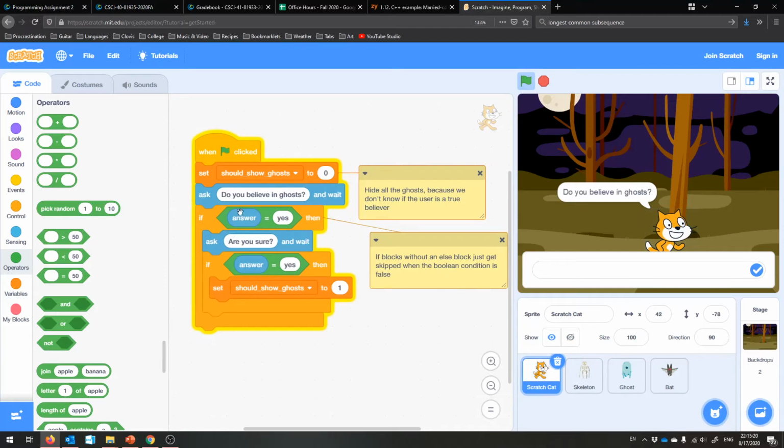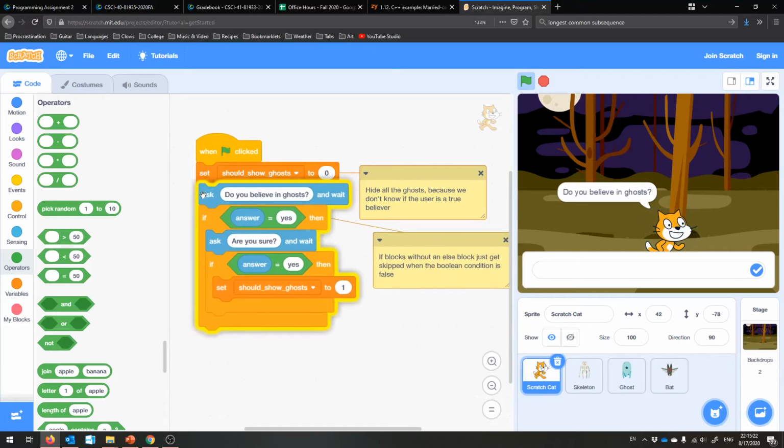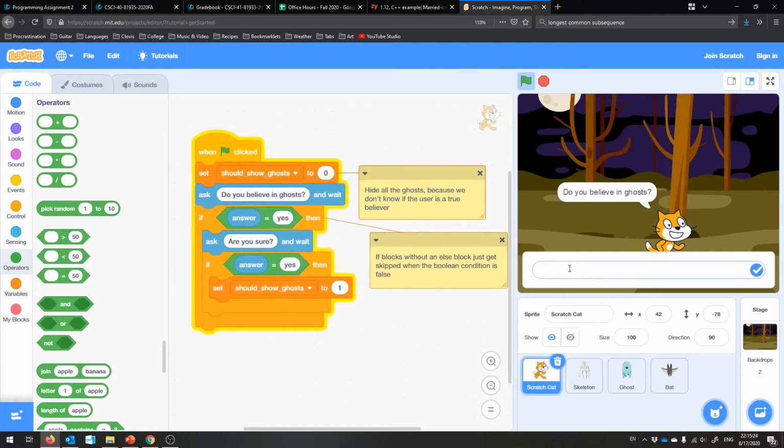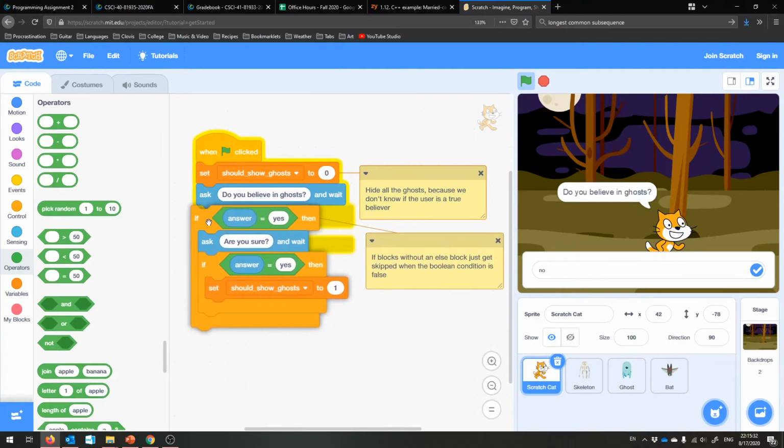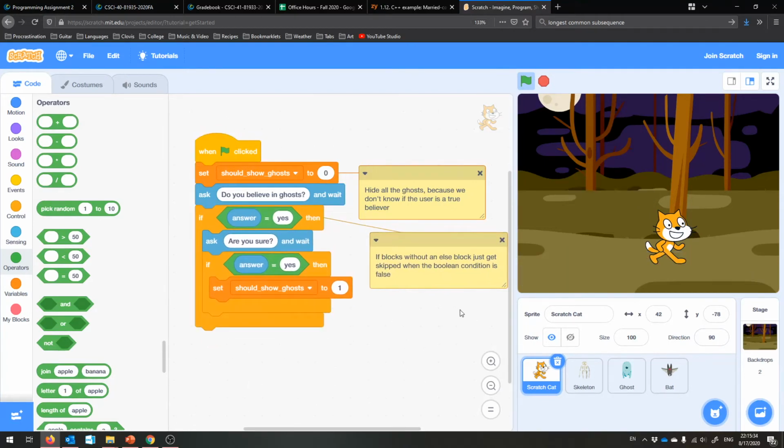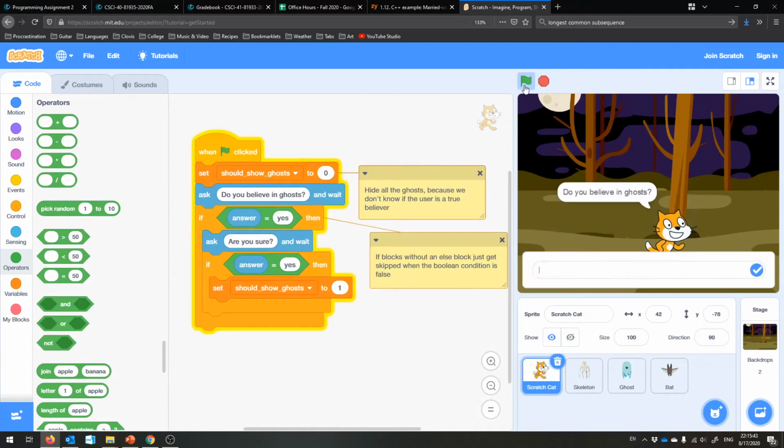And now we're sitting right here in the Scratch Cat's program. We're asking, do you believe in ghosts? And well, let's say no. If I say no, I'm going to skip this entire large outer if block because the answer was not yes. Program's over, at least for the Scratch Cat. Everybody else has that forever loop going forever. Okay. What else can happen?